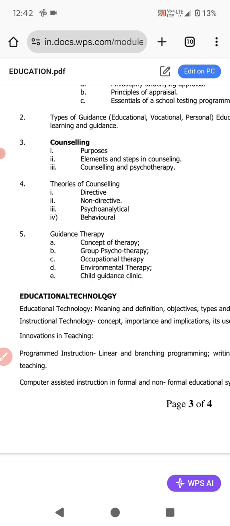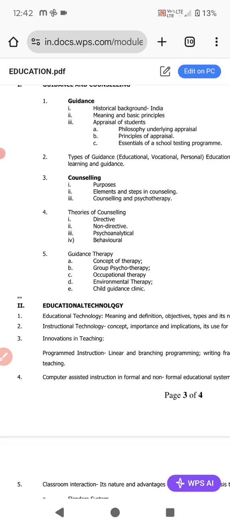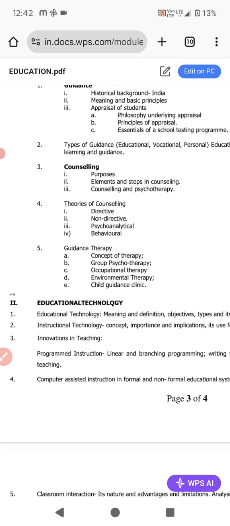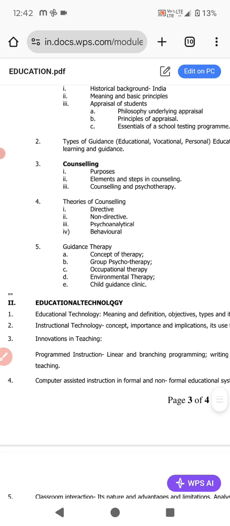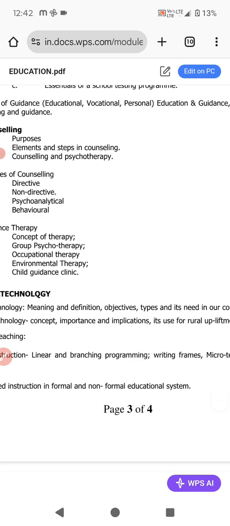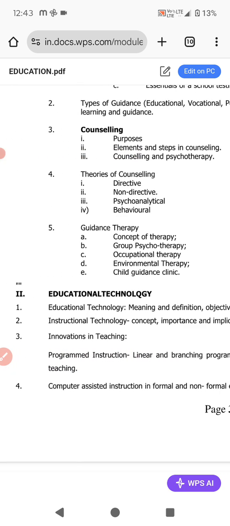Then come to the guidance therapy: concept of therapy, group psychotherapy, occupational therapy, environmental therapy, and the child guidance clinic. These things we have to go through in the guidance therapy. Then come to the one more additional subject, that is education technology. Under the education technology, we have to go through the education technology's meaning and definition, objectives, tests, objective types, and its need in our country.